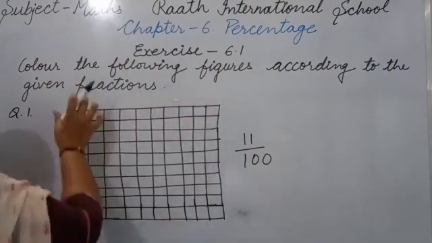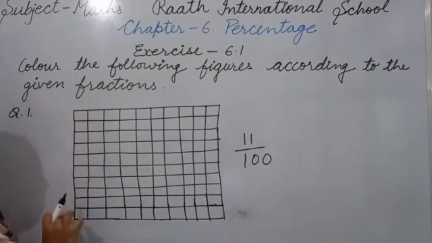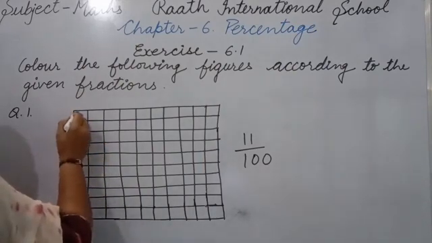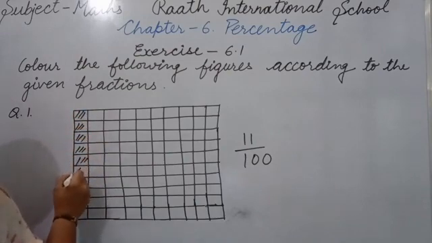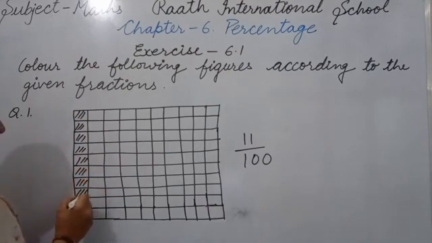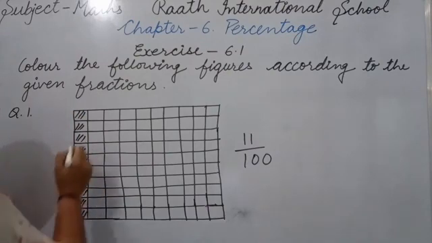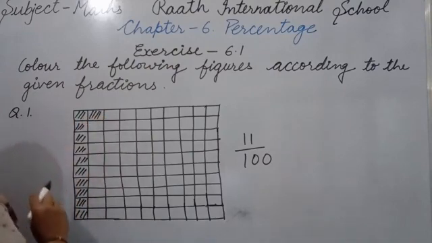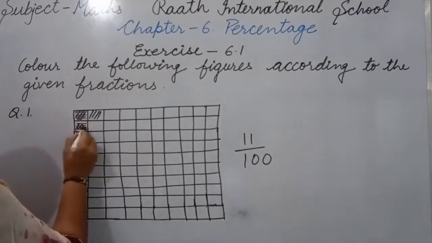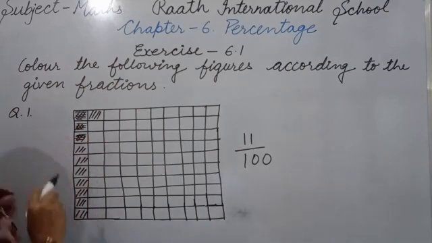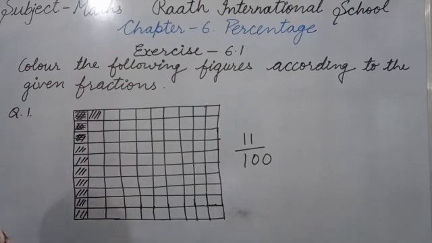You can take it like this or like this. In one line you have 10 boxes. So I am taking these 10. 1, 2, 3, 4, 5, 6, 7, 8, 9, 10, and 1 from here, 11. So this is 11 upon 100. So like this you will shade. Okay, I have not shaded completely because it would all get mixed up. But you should completely shade with a pencil, otherwise crayon color. Okay, so like this you will complete this exercise. Second and third question you will do yourself.